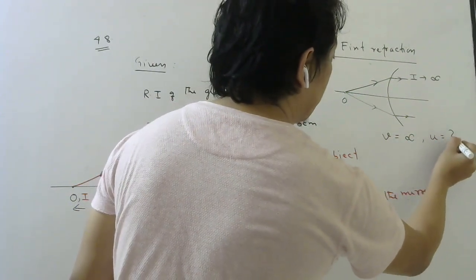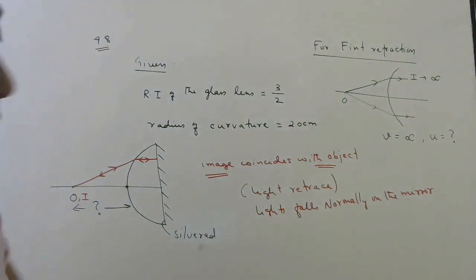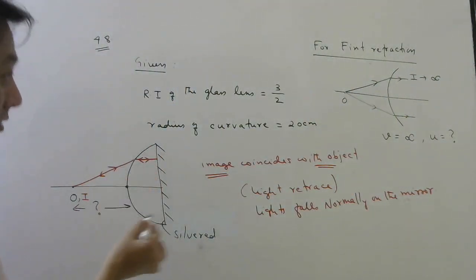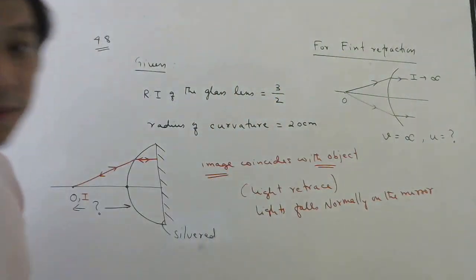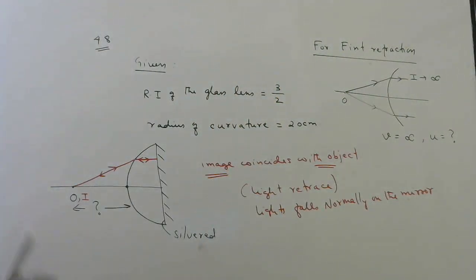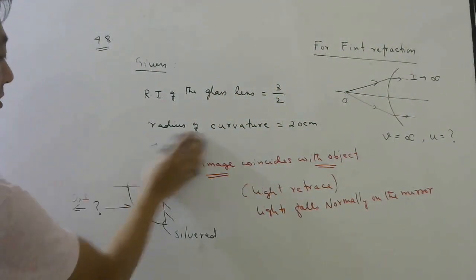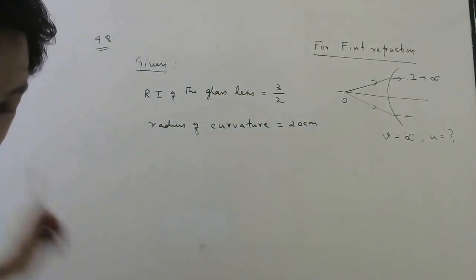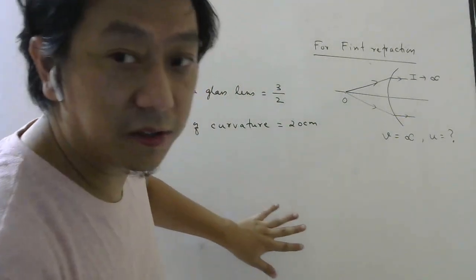Object distance we have to find. Now don't tell me focal length. This is a single surface, right? So I'm applying the single surface formula. Once you understand this concept, then this is very easy.